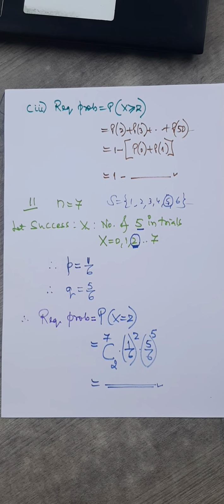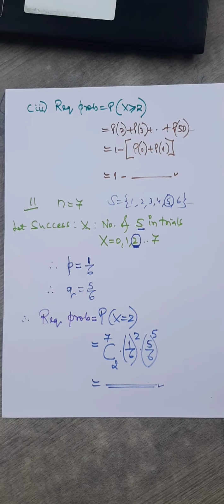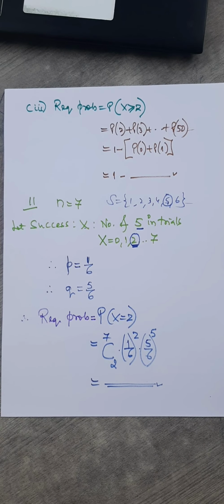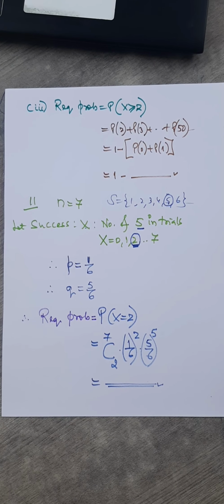Okay, now remaining 3-4 questions for you. Try it, I'm sure you can do it. You ask for the number of trials, what is success, and write the probability of success, which is p and q, and then just place the values. Try it, I'm sure you can do it.